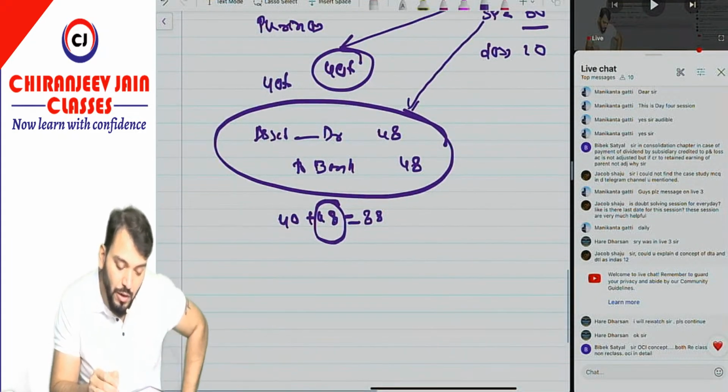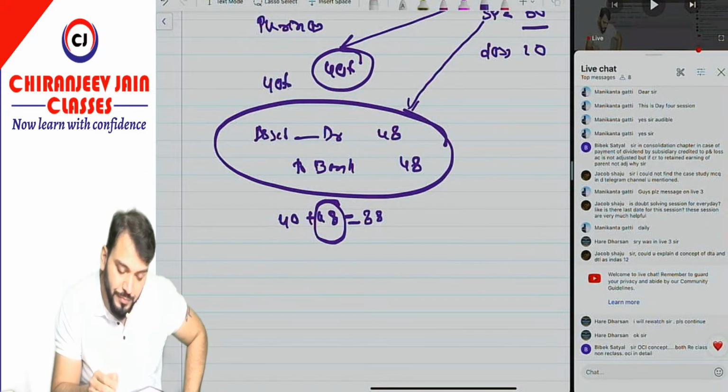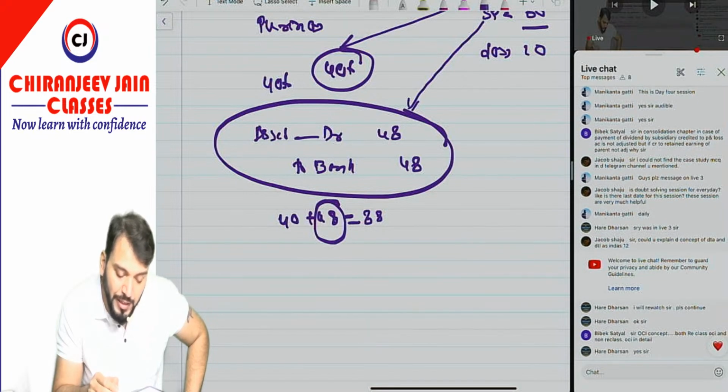Now coming to Vivek. Sir, in the consolidation chapter, in case of payment of dividend by subsidiary, credited to profit and loss account is not adjusted, but if credited to retained earning of parent, not adjusted.